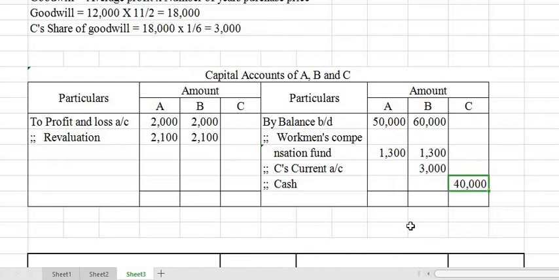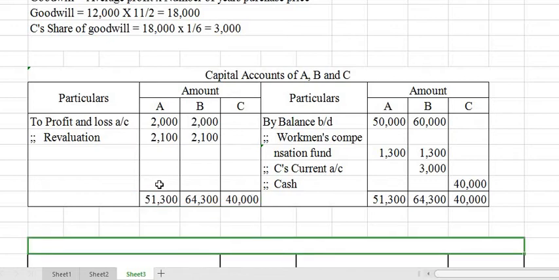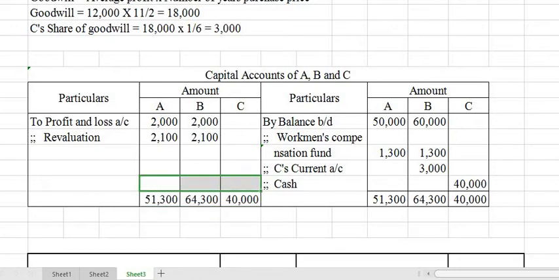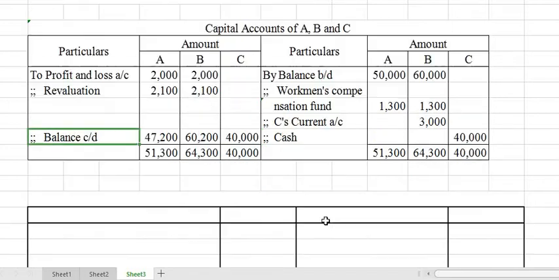Okay. Now let us see the total and balance. This is the total of all three partners that will be written on the debit side, and after that its balance can be written here. What it is called: balance carried down, that is the closing capital balance of A, B and C.